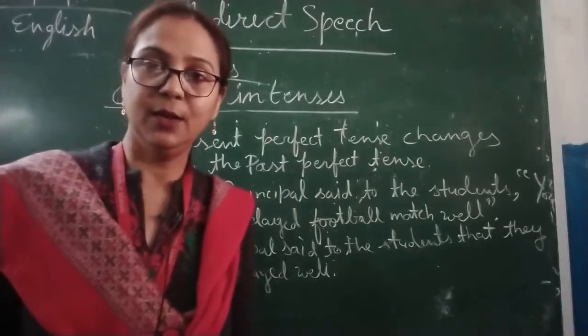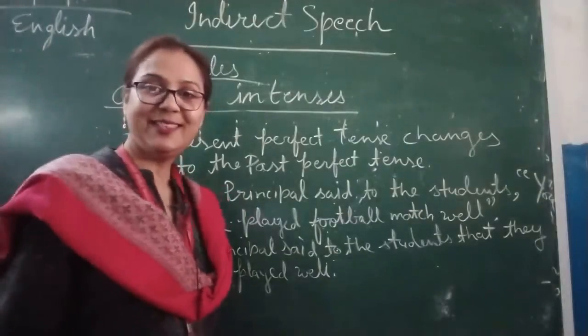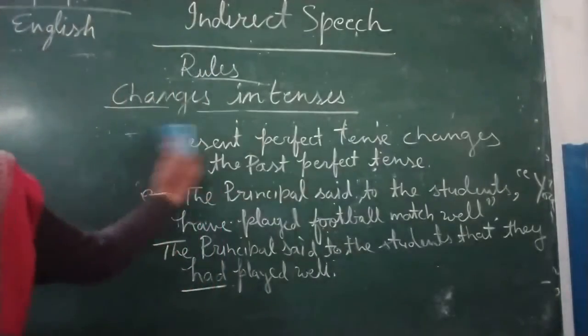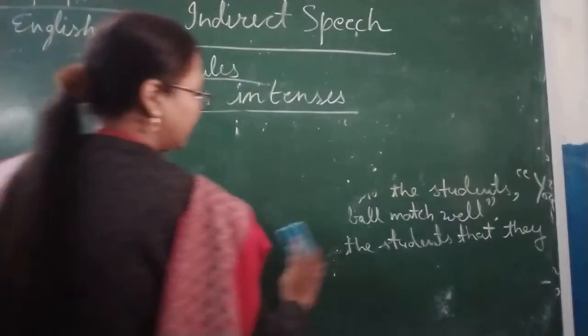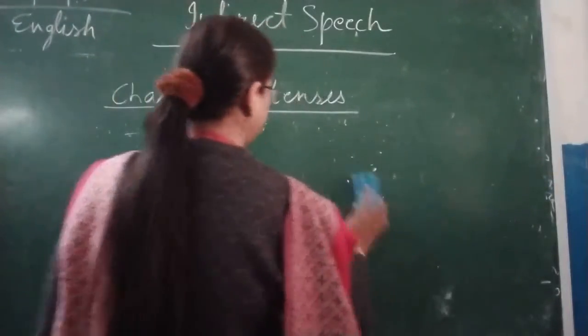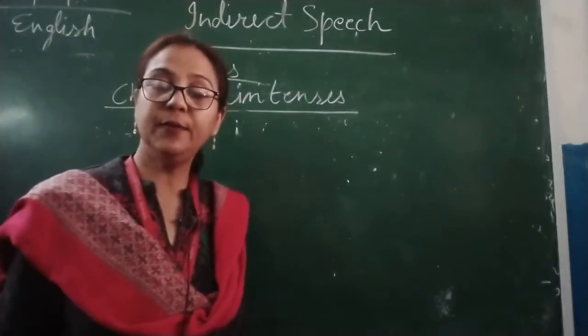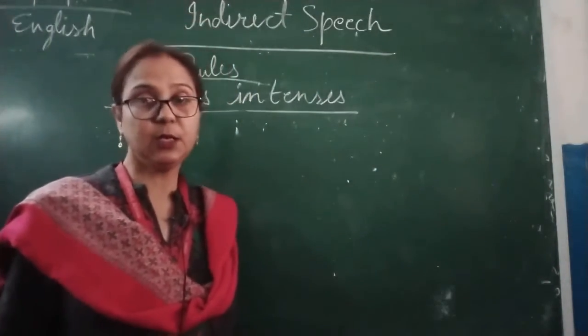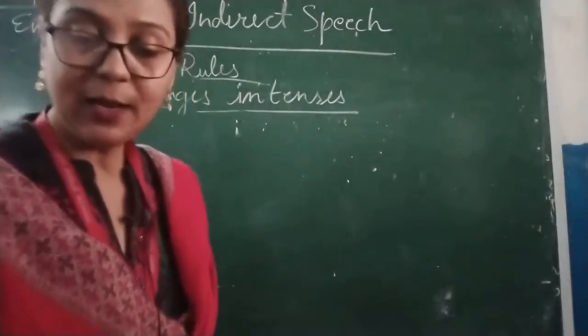Now children, we are going to learn a few more rules. If the sentence in direct speech is written in the past tense, then when we are making indirect speech, we will write it in past perfect tense. So children, let's start.